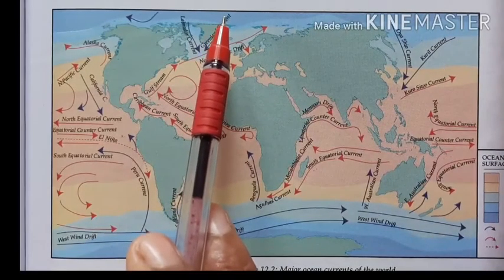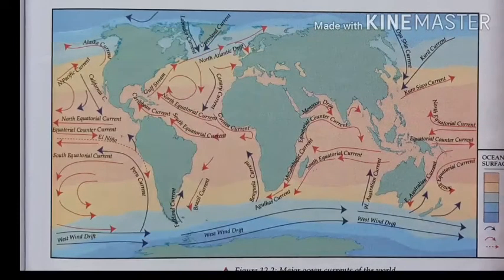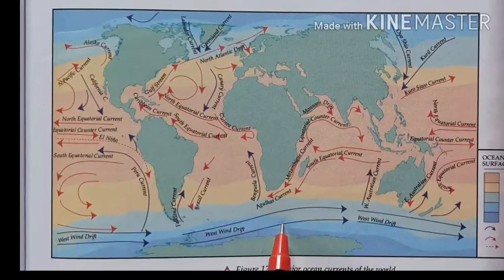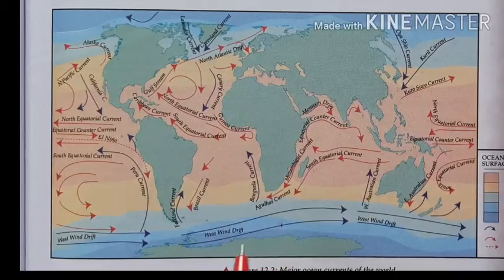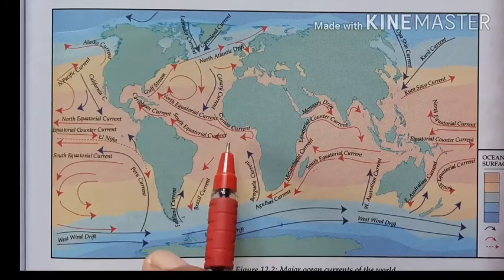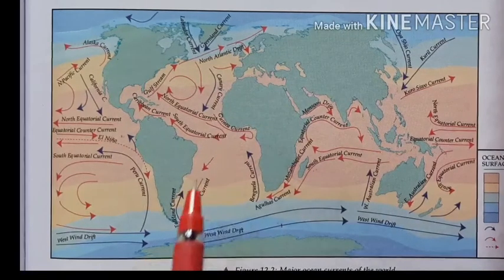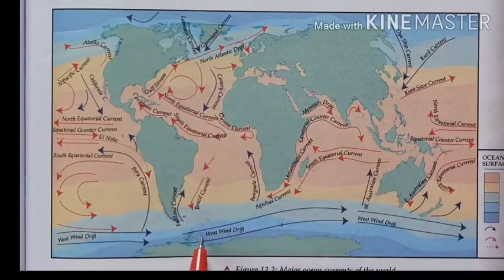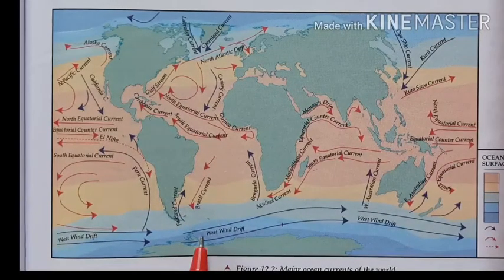So, temperature increases, density decreases, and temperature decreases, density increases. Because of that, cold water will move towards the equator as deep water currents, and hot water will come towards the polar region as surface currents.